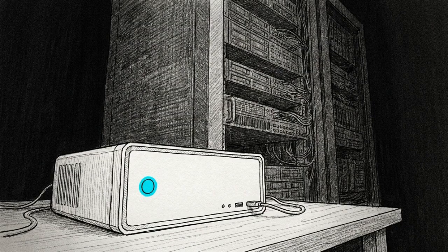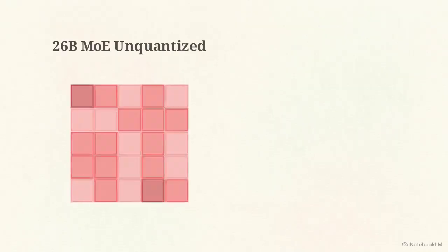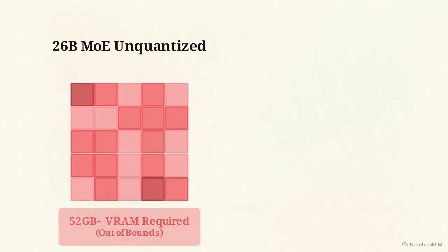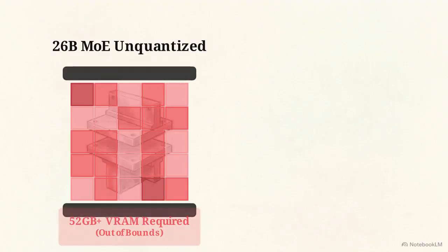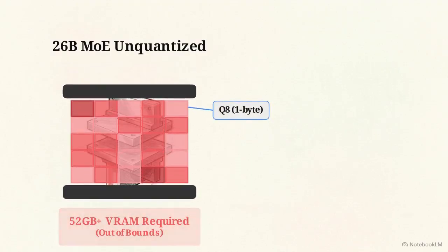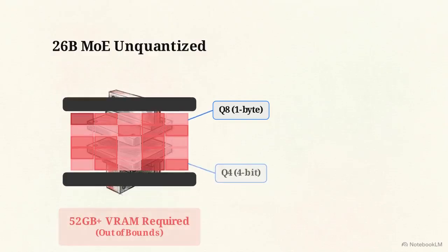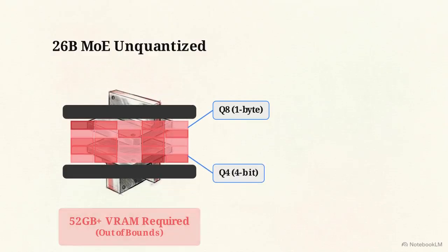The challenge is executing a 26 billion parameter pipeline on standard consumer hardware. Quantized mixed precision formats are an absolute requirement for deployment. The architecture compresses specific coefficients to 1 byte in Q8, with deeper Q4 reductions applied to specific network layers.